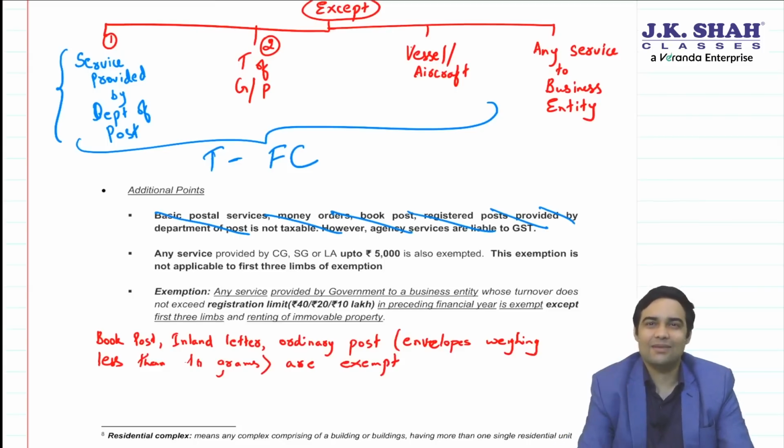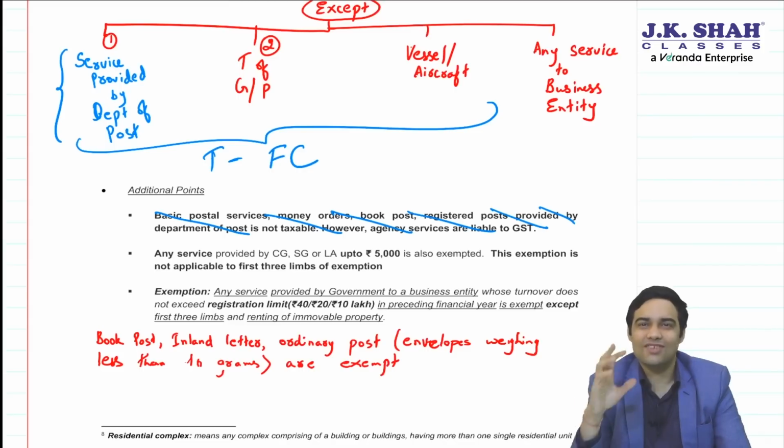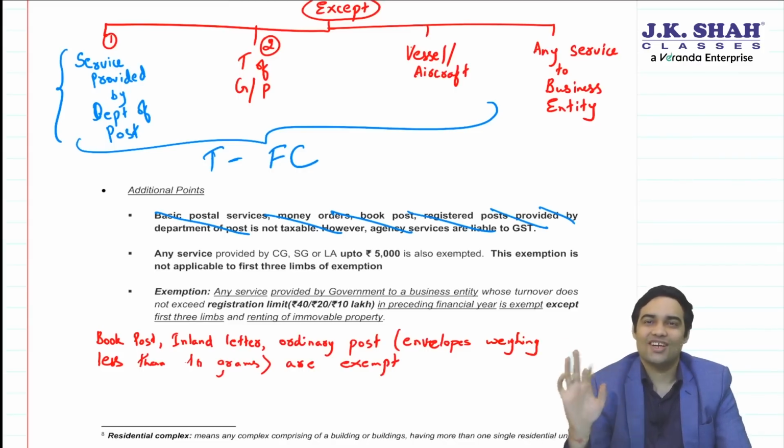Less than 10 grams are those ordinary post which normally the postman throws on the floor of the building. Normally these are delivered when the postman wants and if the postman wants. Those less than 10 grams envelopes enjoy an exemption. Otherwise, all other services by Department of Post are taxable. These will be available as exemption only when the condition is met. Otherwise, it would be taxable.